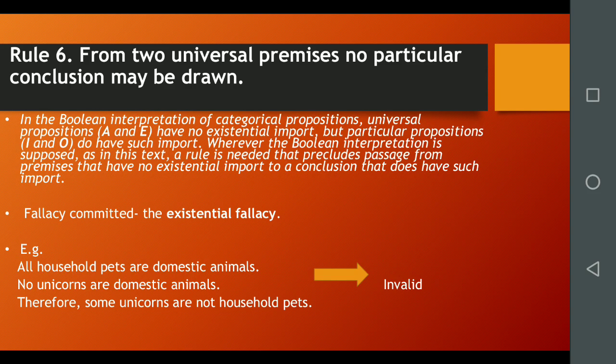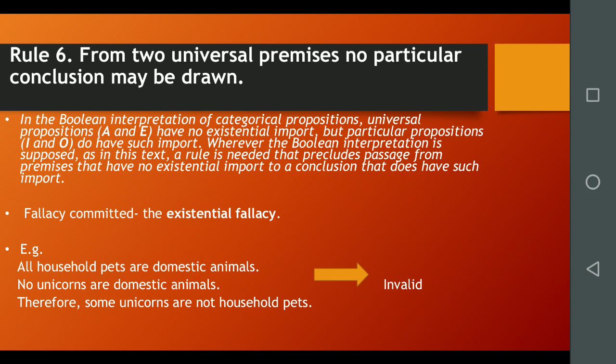Existential fallacy is that which is committed when in a standard form categorical syllogism a particular conclusion is inferred from two universal premises. For example, all household pets are domestic animals. No unicorns are domestic animals. Therefore, some unicorns are not household pets. If the conclusion of this argument were the universal proposition, no unicorns are household pets, the syllogism would be perfectly valid for all.